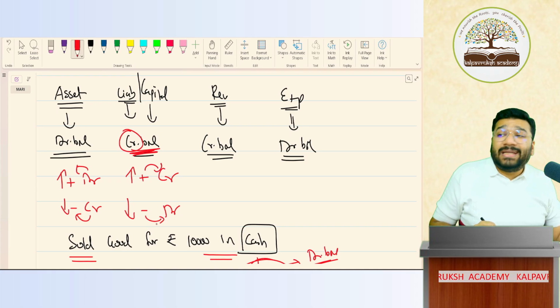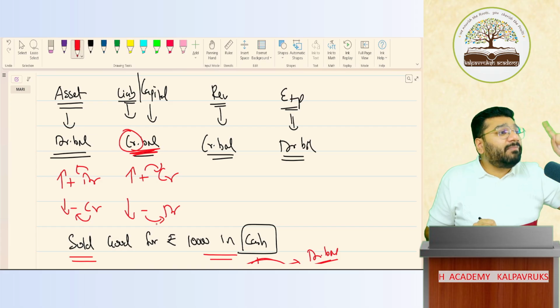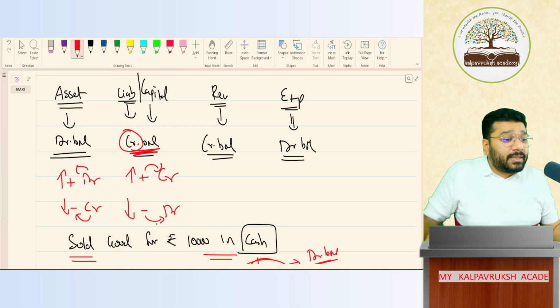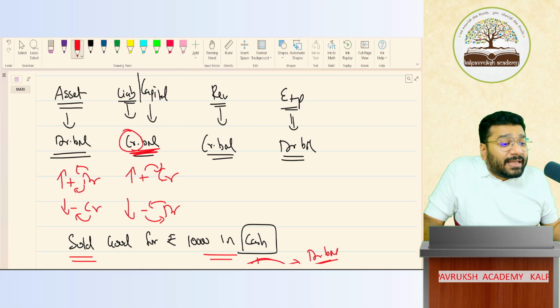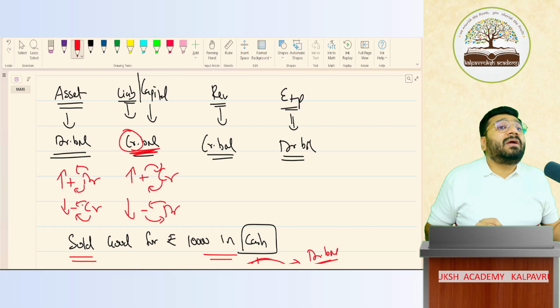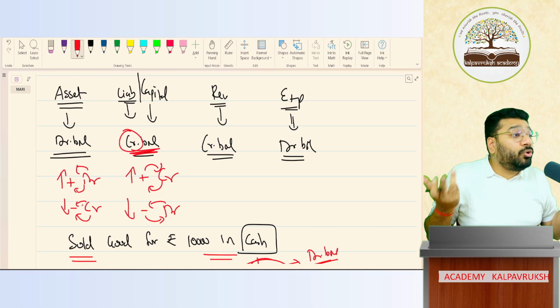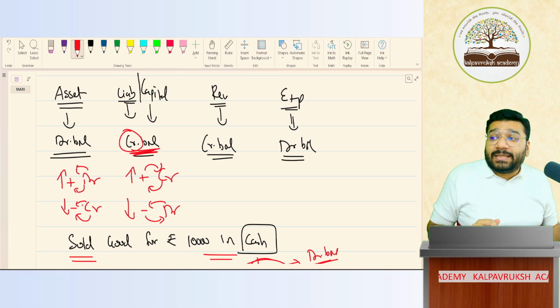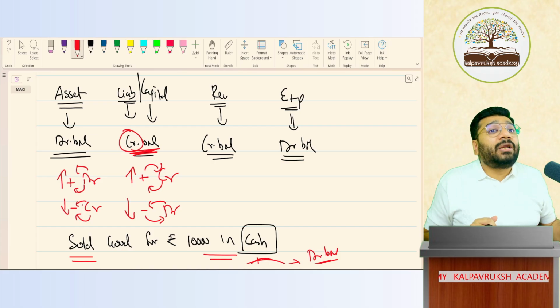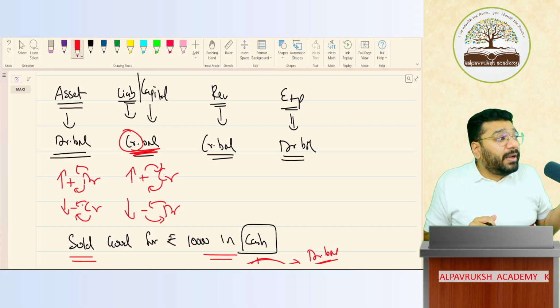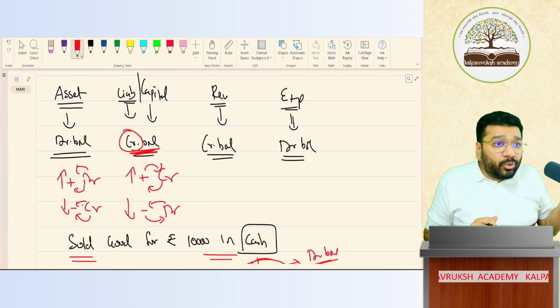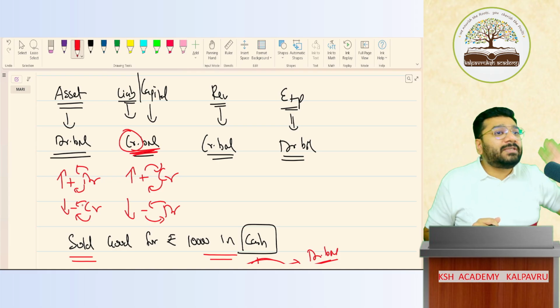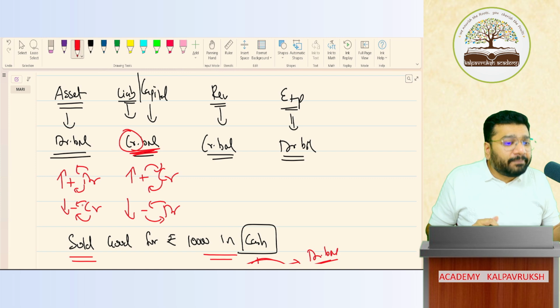That's why I told you, debit and credit is nothing but plus and minus. If it is plus and minus, why are we not using plus and minus? Because debit will act as sometimes plus, sometimes minus. Credit will also act as sometimes plus, sometimes minus. So it becomes very confusing with plus and minus, what to do, what not to do. So what are they teaching us? Rules of debit and credit: how to debit, when to debit, how to credit, when to credit. Clear or not clear?